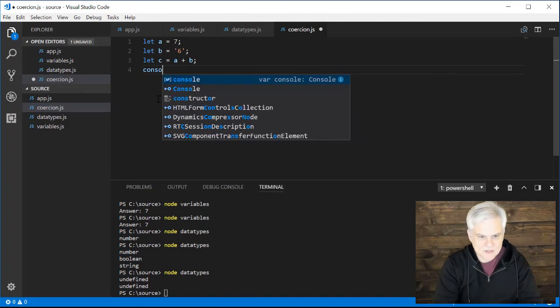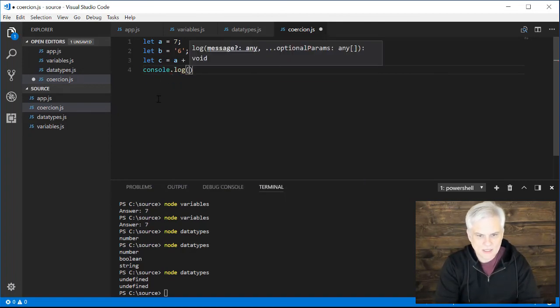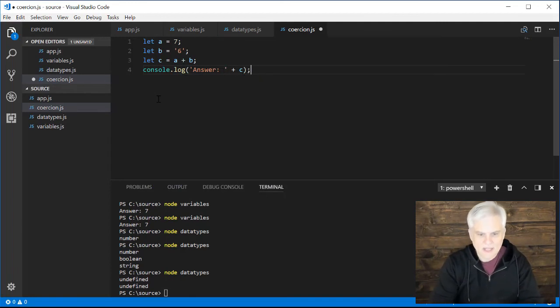And then console.log answer, and then c. All right. Before we execute this application, what do you think is going to be output when we run it? What will the answer be? All right, get that in your mind.